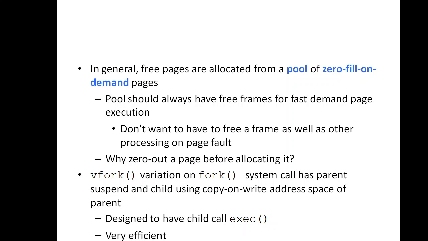We have different variations of the fork system call. One of them is vfork, which is nothing but virtual memory fork. This vfork operates a little differently from fork with copy on write. With vfork, the parent process will be suspended and the child process uses the address space of the parent process. If we create a process using the vfork system call, it is going to suspend the parent process, and the child process will use the address space that is allocated for the parent.